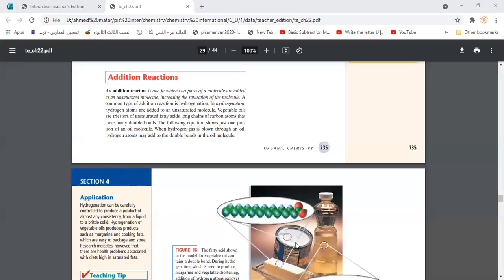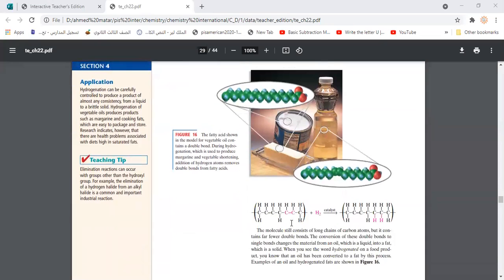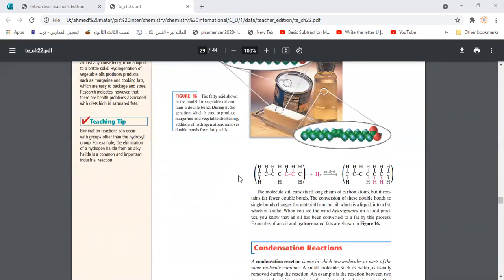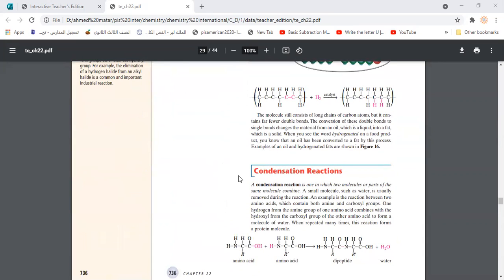Oils, of course, as you can see, contain double bonds, so they could be hydrogenated in the presence of a catalyst to form alkane, or saturated hydrocarbon, which makes oils turn into fats and so on. We also said this kind of addition reaction could include adding halogens, adding some metals, and so on. Whenever we break the double or triple bond, we add other elements to the carbons instead of these bonds.